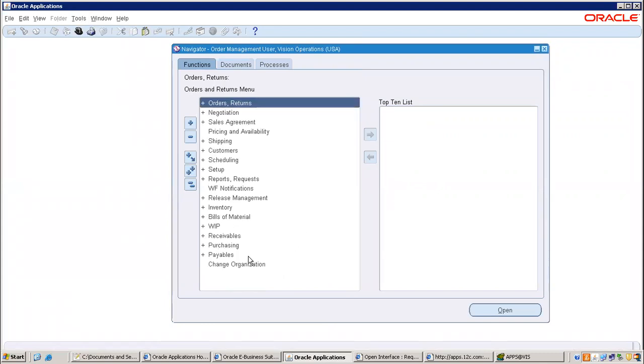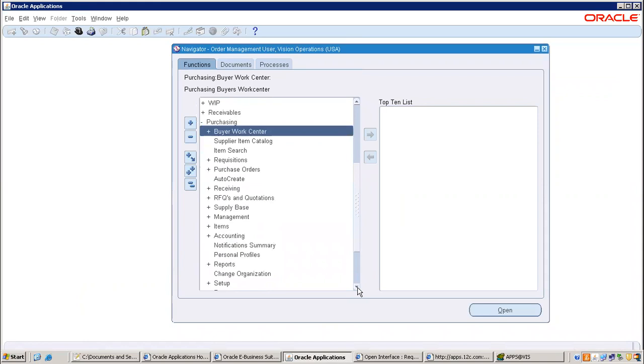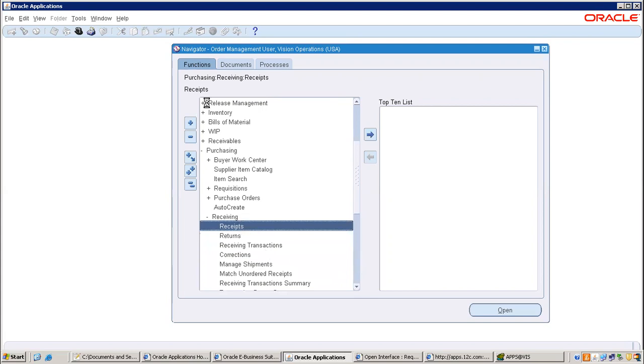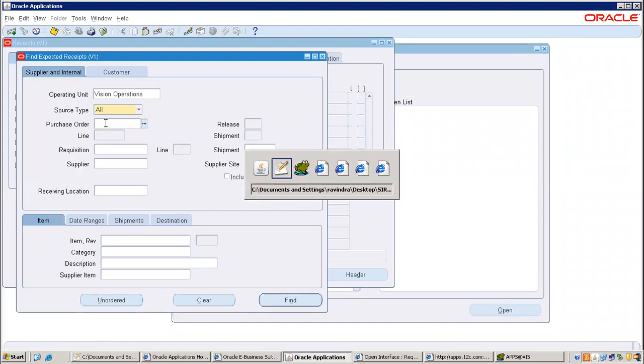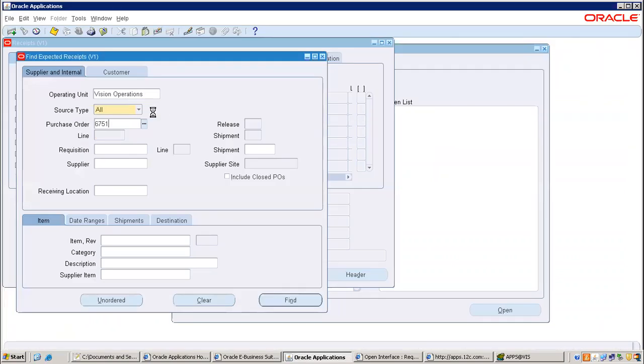Receipt navigation. P2P whoever practice, they can easily answer. Receiving. V1. If V1 not working, M1 also you can take. So did I note it down, PO? Yes, 6751. It's not working, right?